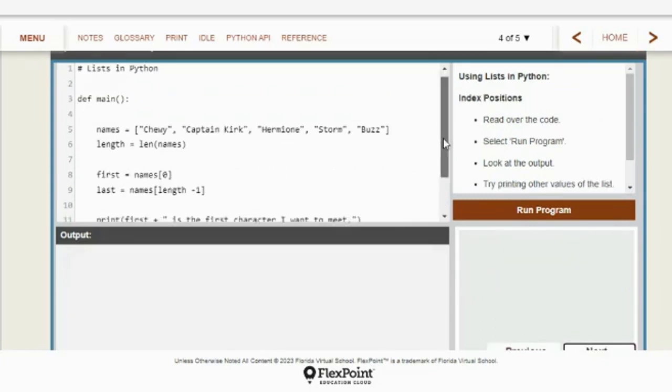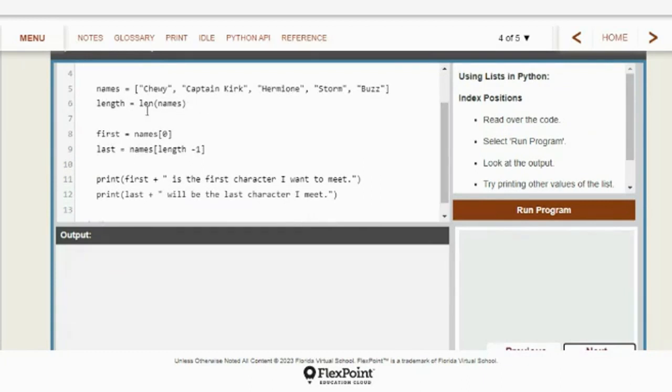Okay, define main, same list, Chewie, Captain Kirk, there's all that. Still, length will still be 5. And now they've set 2 other variables. First equals names 0. So that will be Chewie. The very first item in there is item 0. So it sets first equal to Chewie. Last, and they're going to set that to whatever the length is minus 1. Remember, because the length is 5, there is no item 5. 0, 1, 2, 3, 4. That would create a problem because there's not an item 5. So they said, whatever the length is minus 1, that will get the last item. So that would be item 4.